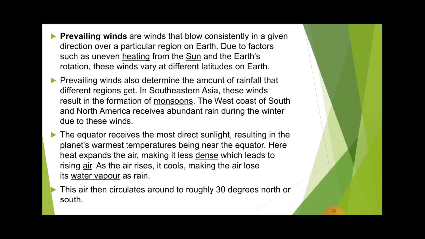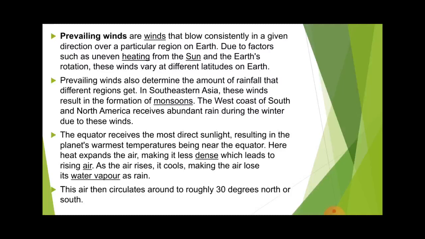Because of that, southeastern Asia, like India, gets the monsoon because of the wind only. The west coast of South and North America receives abundant rain during the winter due to these winds, getting the maximum amount of rain in the winter season because of the wind only.